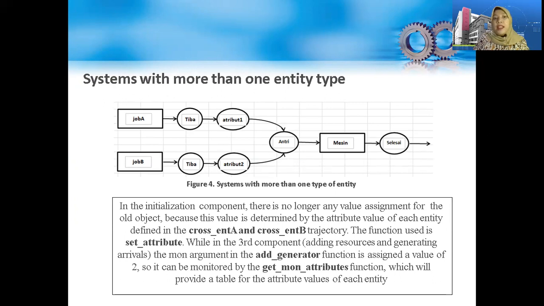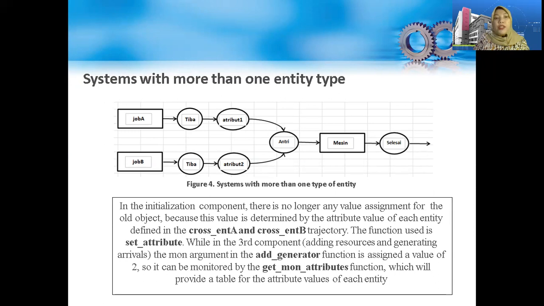In the initialization component, there is no longer any value assignment for the old object, because this value is determined by the attribute value of each entity defined in the cross_NA and cross_NB trajectory.